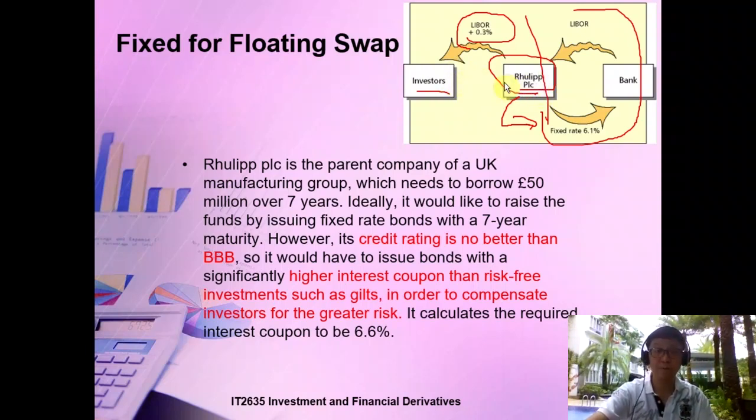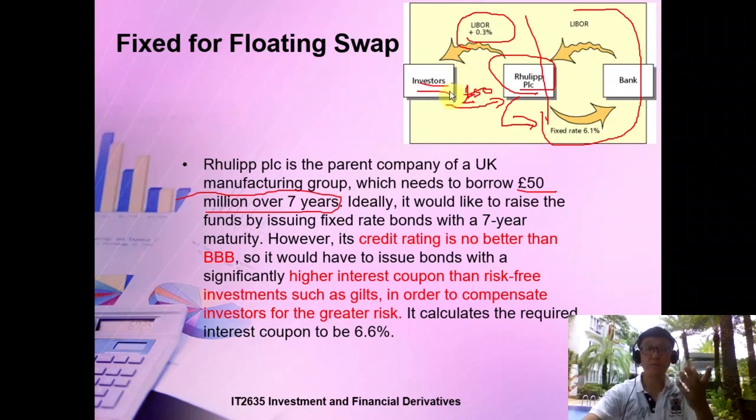So this company maybe borrows 50 million pounds over 7 years. Basically the principal amount comes from this investor. The investor gives him the 50 million pounds, then he will pay the floating interest rate.